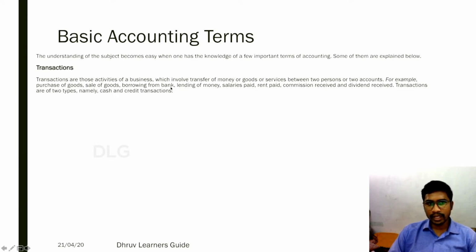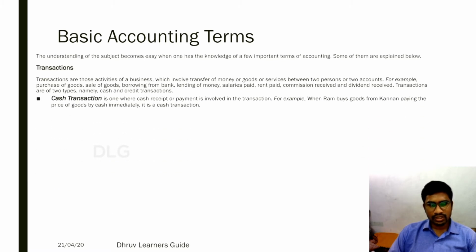Borrowing from a bank: if you borrow some money as a loan from a bank, even it involves money. Lending of money to some other person, like X or Y, whatever it is. Salaries paid to the employees, office rent paid, commission received and dividend received. So transactions are of two types, namely cash and credit transactions. Here we have discussed what a transaction is. Now let us discuss what cash transactions and credit transactions are.